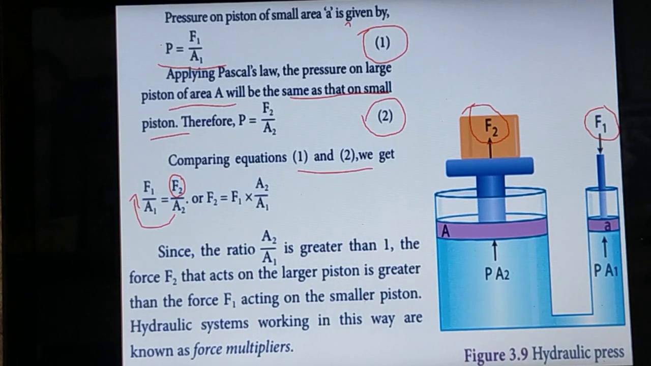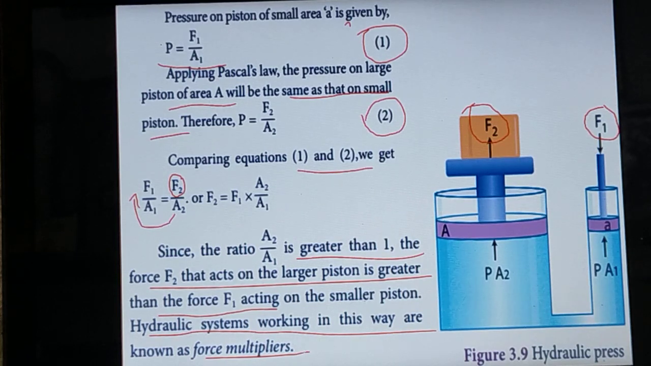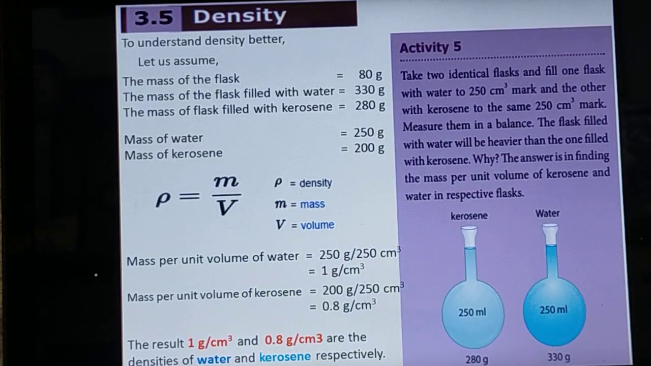Since the ratio A2 by A1 is greater than 1, the force F2 that acts on the larger piston is greater than the force F1 that we have applied on the smaller piston. So this is the basic logic of the functioning of the hydraulic press. Hydraulic systems working in this way are known as force multipliers. So the remaining you will see in the next class. Thank you.